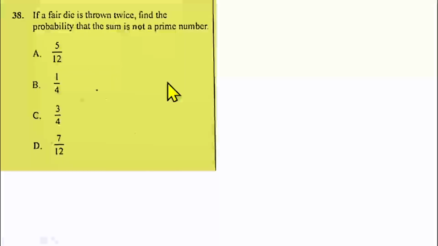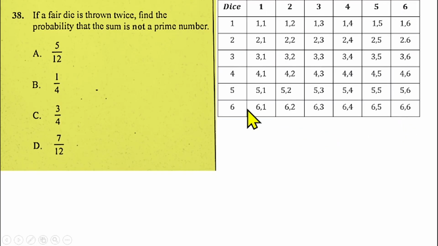Question number 38 is from probability also. You are told that if a pair of dice is thrown twice, find the probability that the sum is not a prime number. So before we do that, we need to get the sample space for throwing 2 dice. If you do that, that will give us this chart. This is the first die, this is the second die.